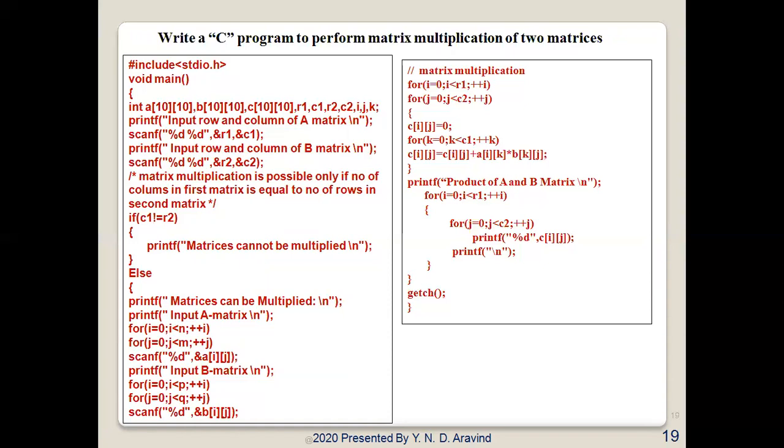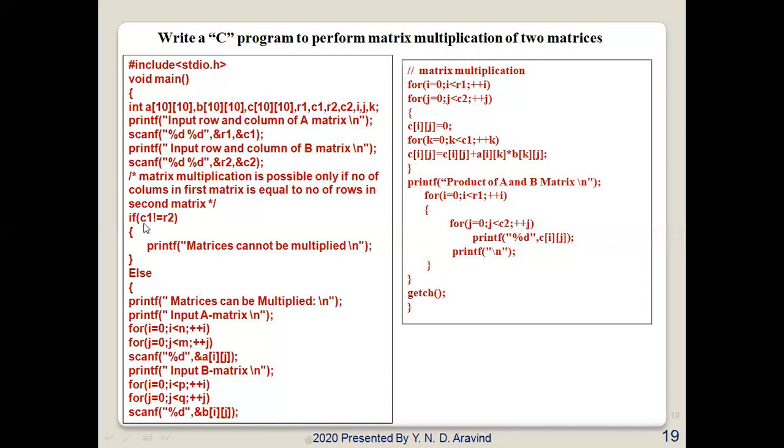Here I have taken matrices of maximum size 10, and I accept as input the number of rows and number of columns of the first matrix, and the number of rows and number of columns of the second matrix. Now I have tested the condition whether matrix multiplication is possible or not.